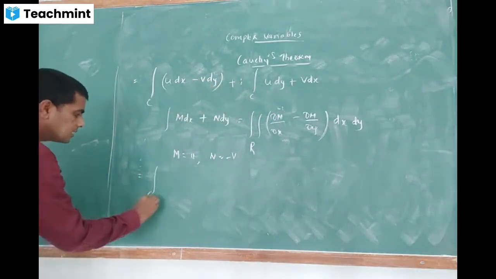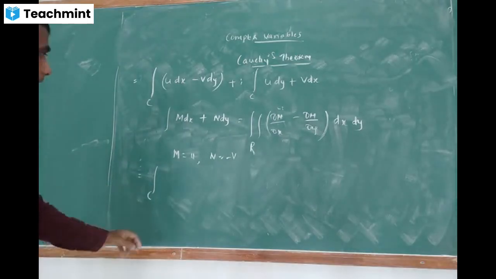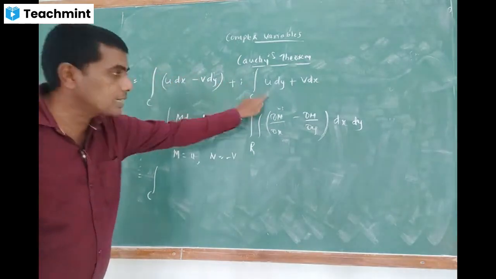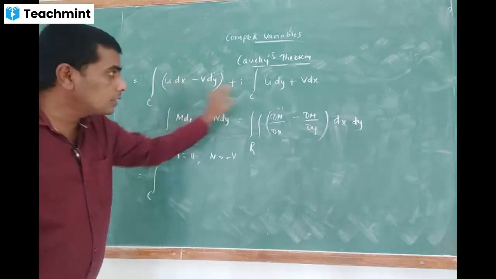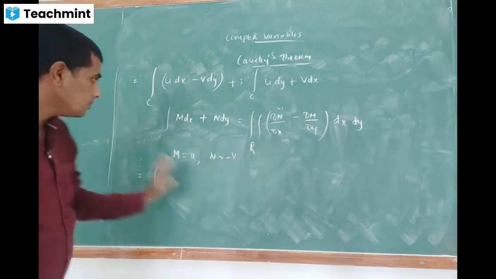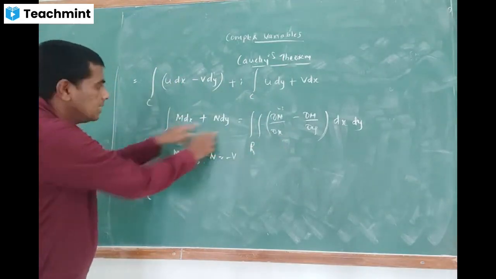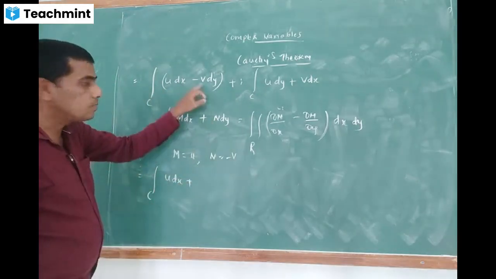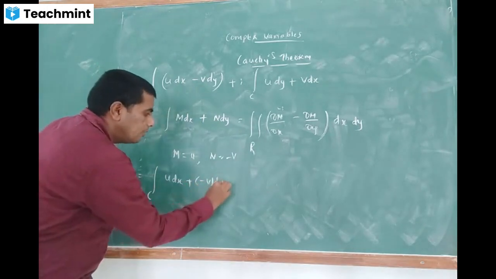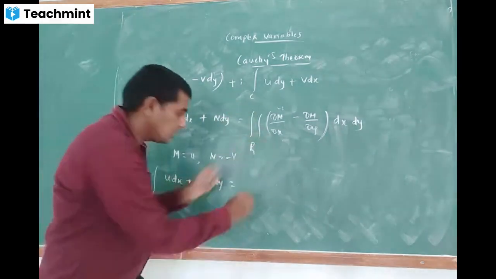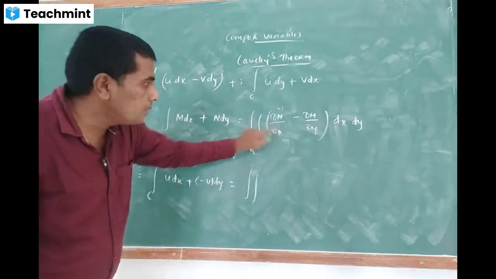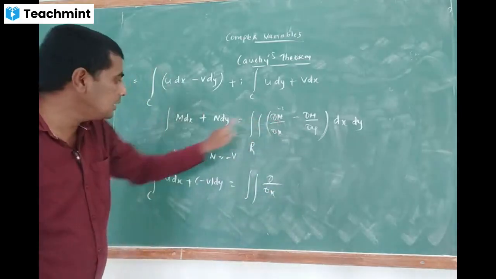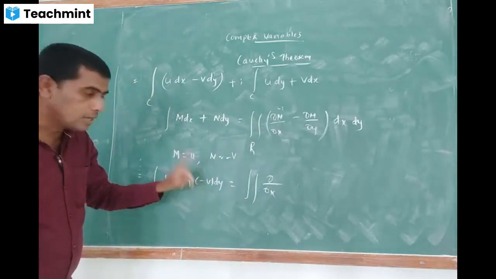So what about this one? That is equal to the line integral over C. First I am going to write only for the first integral. Later we go for the second integral, and for that too I have to apply this result. Is it clear? See here, m dx plus n dy. m dx is what? u dx. Plus n is minus v into dy, is equal to the double integral. Is it clear? Double integral of dou n by dou x. See here, dou by dou x of what is n now? n is nothing but minus v.